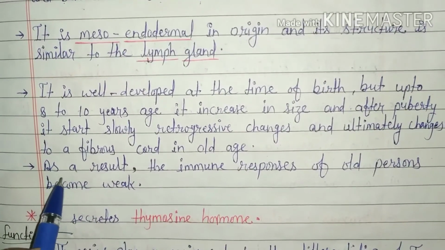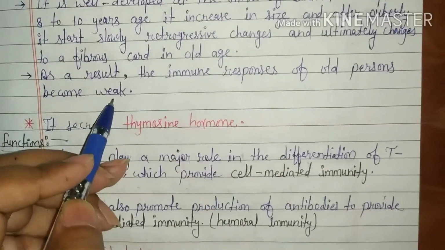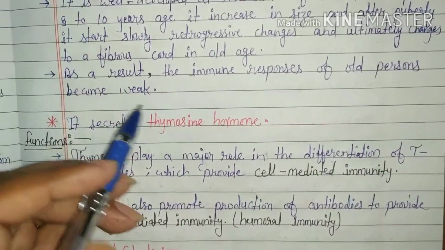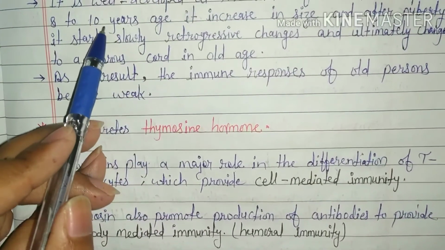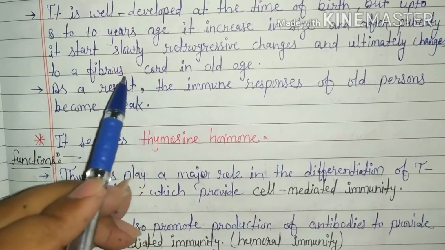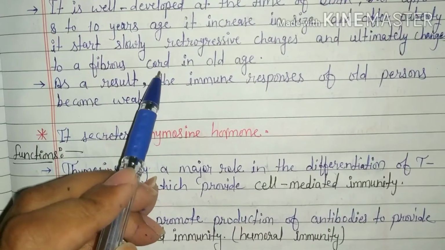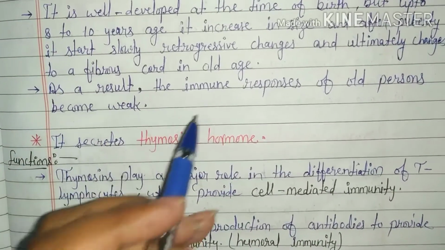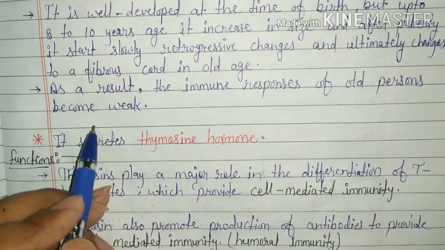As a result, the immune responses of old persons become weak because at old stage the thymus gland size becomes very small like a cord. So, the immune system of old persons is very weak.